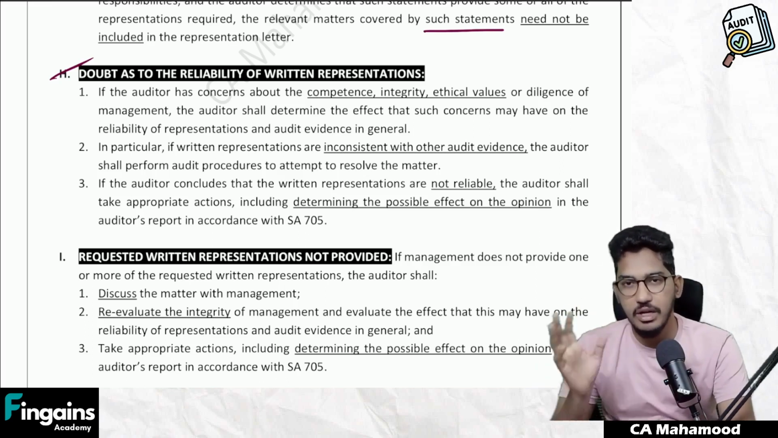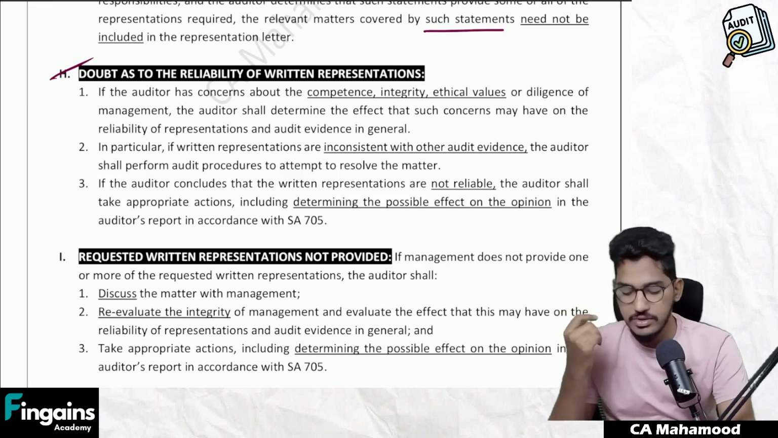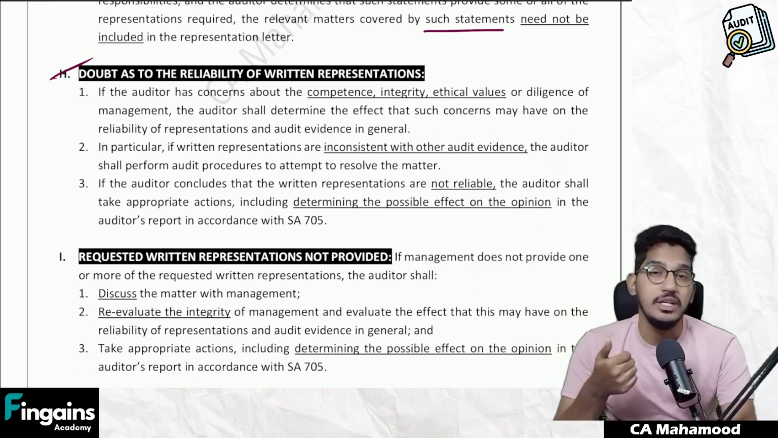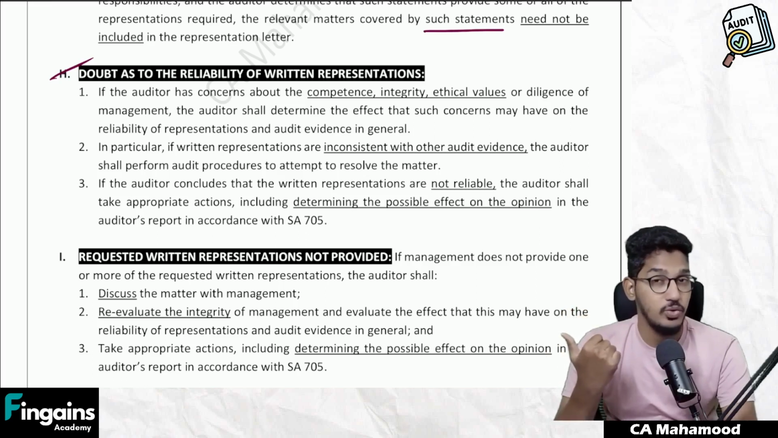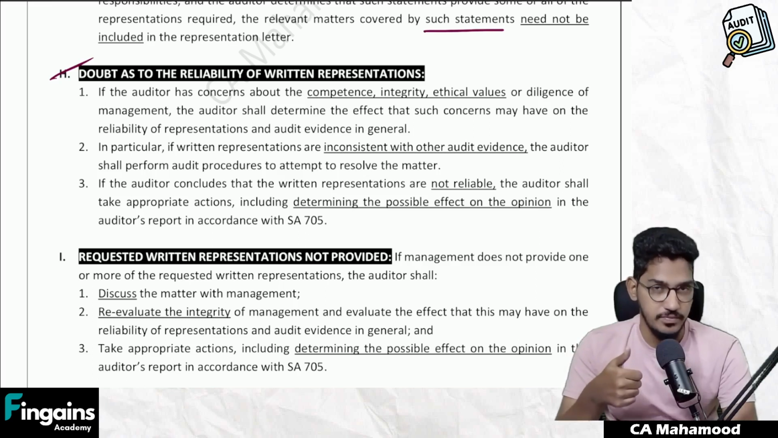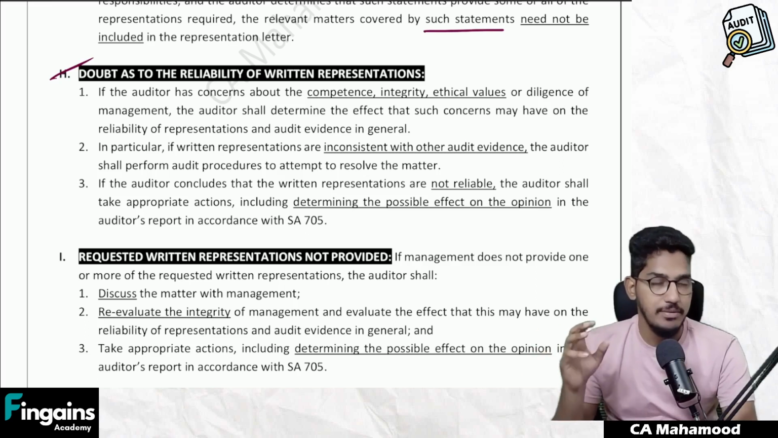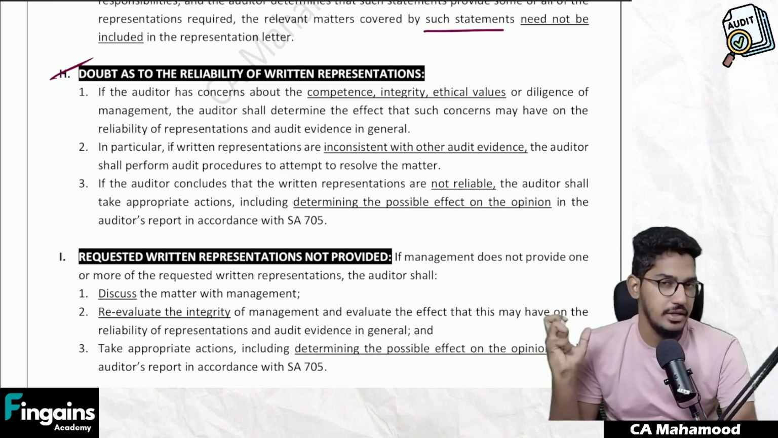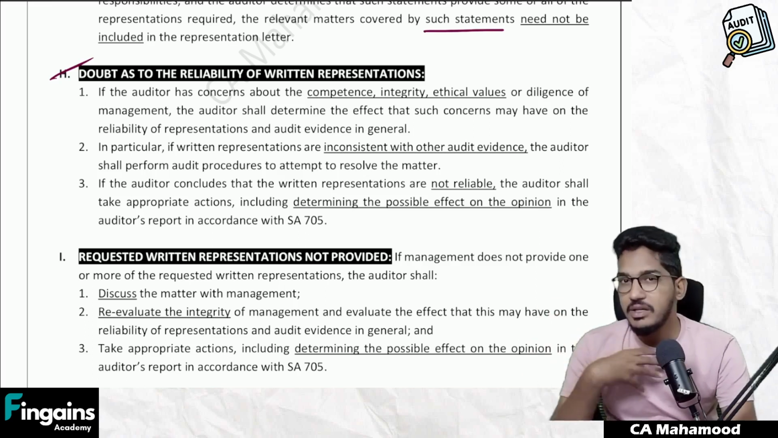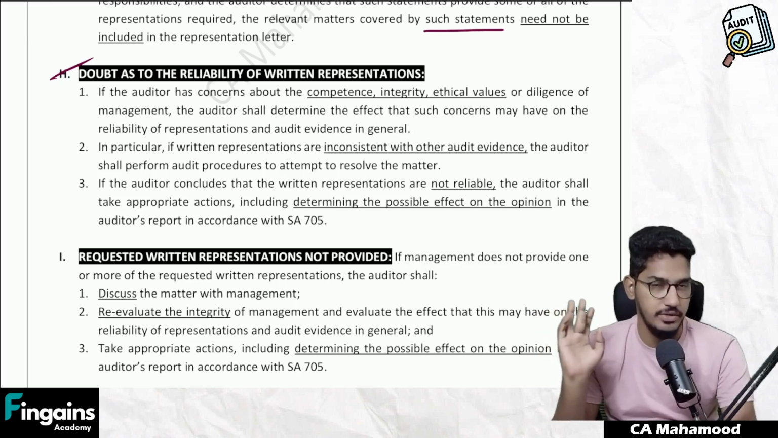What you will do when you get the doubt, I will tell you. But generally, when will you get this doubt? When you have doubt about the integrity of the management. When you came to know that management is not honest. When you came to know that management is having bad intentions. So if you came to know the management is not having integrity and management has given written representations, generally you will have a doubt regarding reliability of audit evidence.